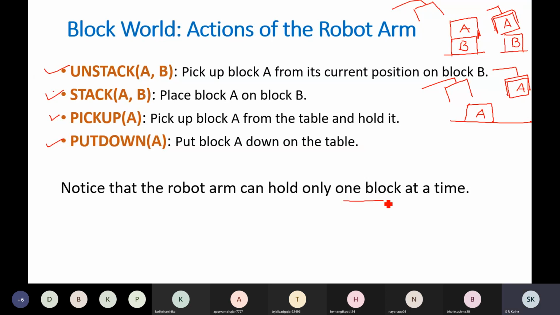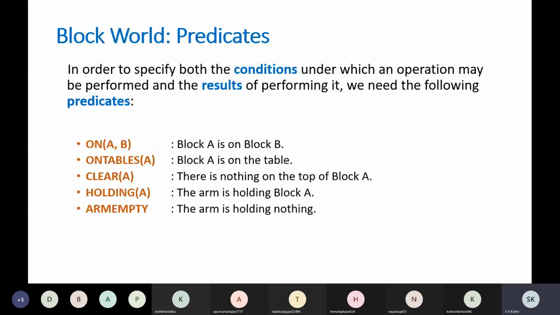For both of these, the robot arm should be empty, right? Pick up and unstack operation. If the robot arm is empty, then only these operations can be applied. Similarly, the stack operation will place a block on another block, and the put down operation will put a block on the table. That is the difference. Stack will place a block on another block, and put down will put the block on the table. Okay, so these are the actions that the robot arm will perform.